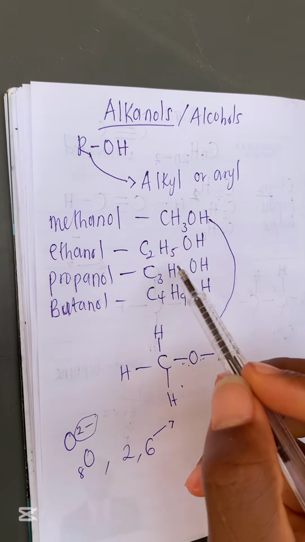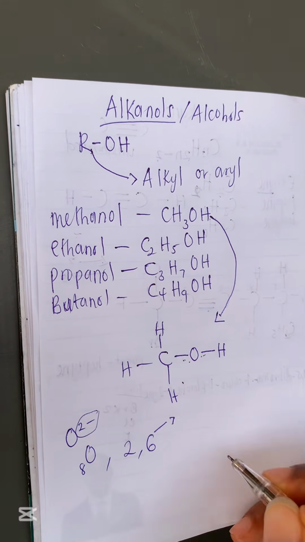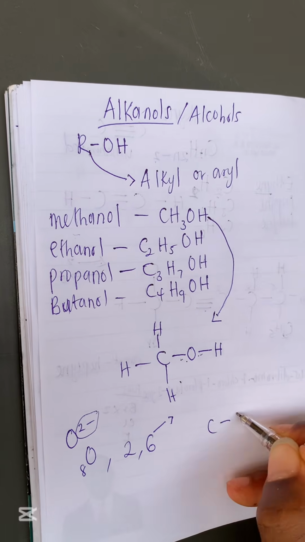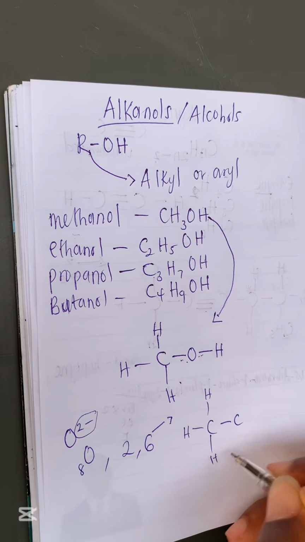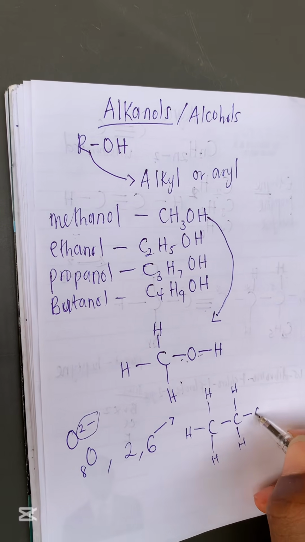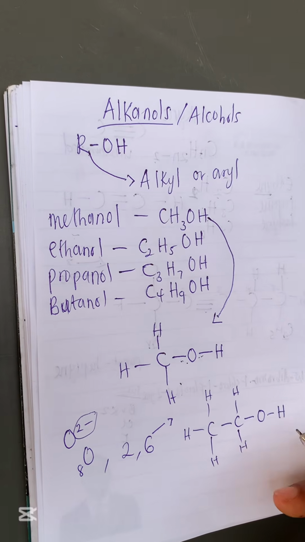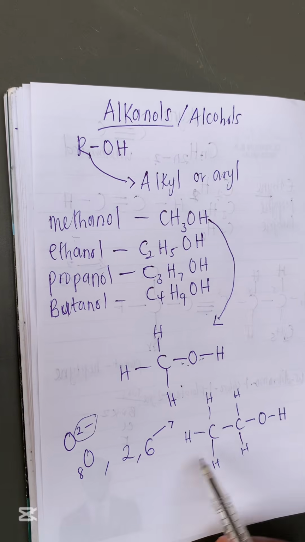Let us try to draw the structure of ethanol. Ethanol is C2H5. This is very simple. Just write your C to C bond, then add your H, add your H, add your H. You see, this is our C2H5. Then you just have to add your OH. That's all. So this is the structure of ethanol.